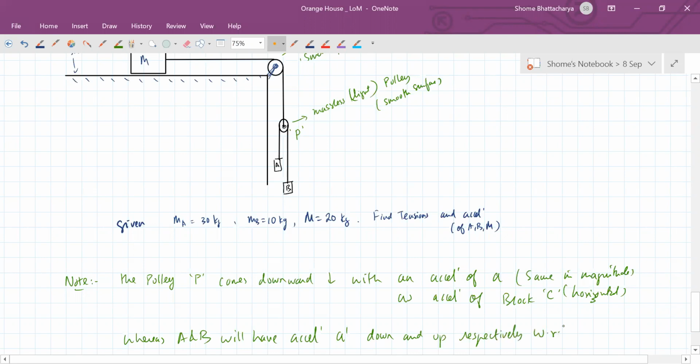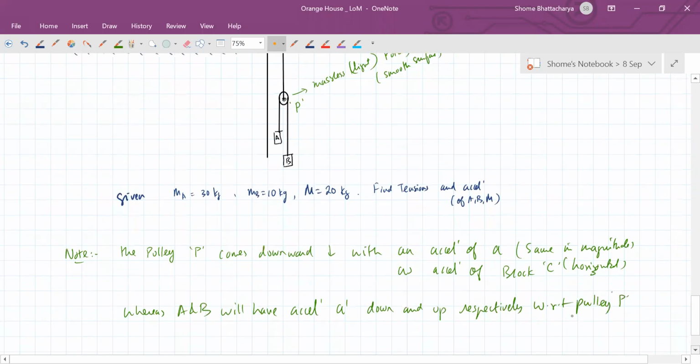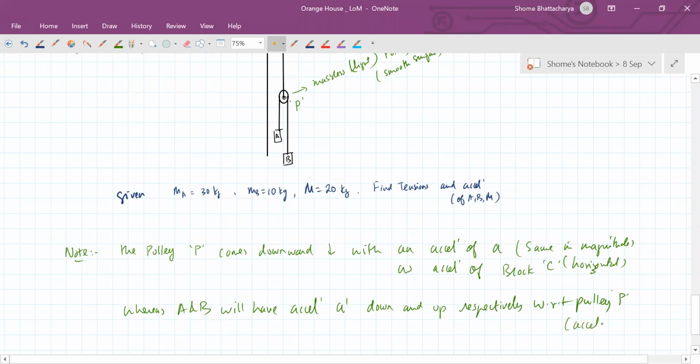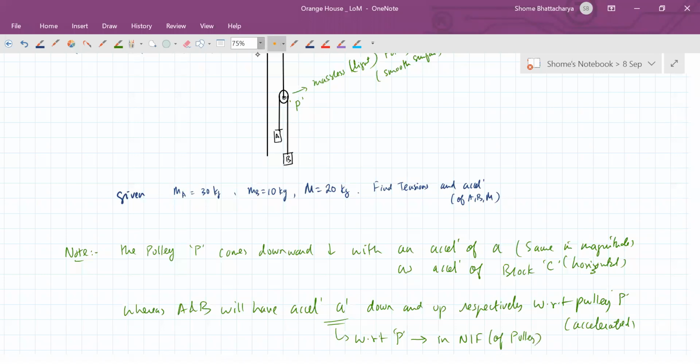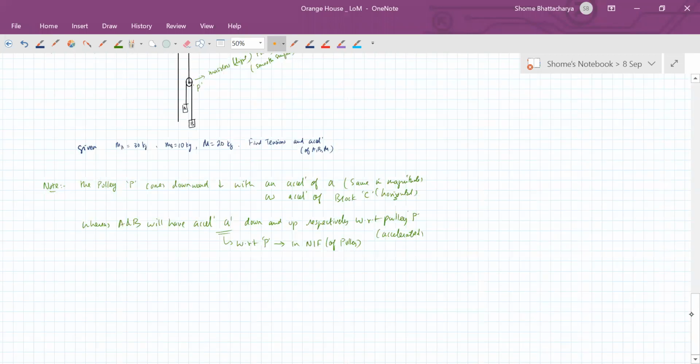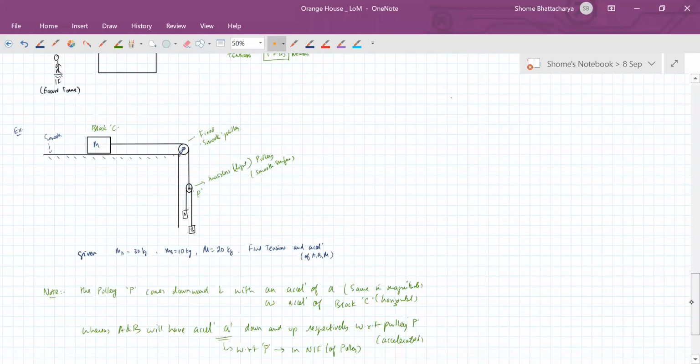But that is with respect to the pulley P. So that pulley P is accelerated. When we consider this acceleration A prime, this is with respect to the pulley, so it is in the non-inertial frame of the pulley. So make the free body diagram accordingly. Just try this out now.